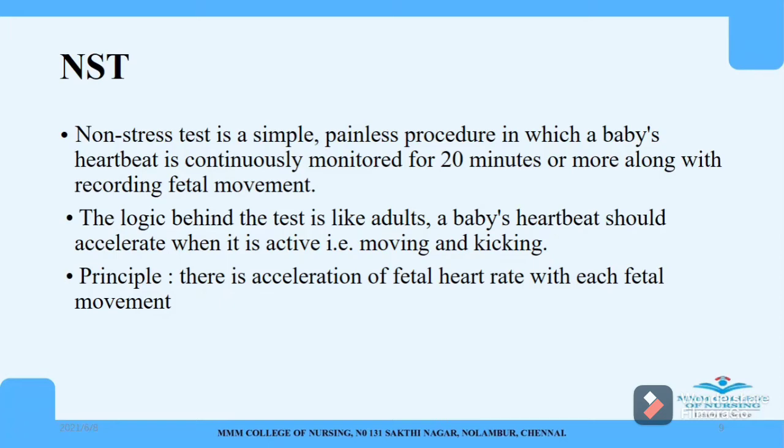So that is the natural thing that will happen. Same like that, when a baby is moving or kicking inside the mother's uterus, the heartbeat of the fetus will be increased. So that is the logic involved in NST. The main principle is there is acceleration of fetal heart rate with each fetal movement. So this is the principle involved in NST.